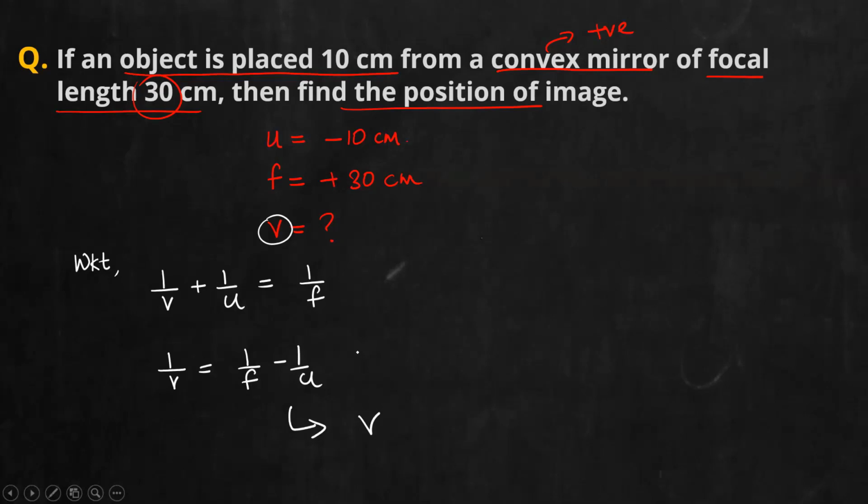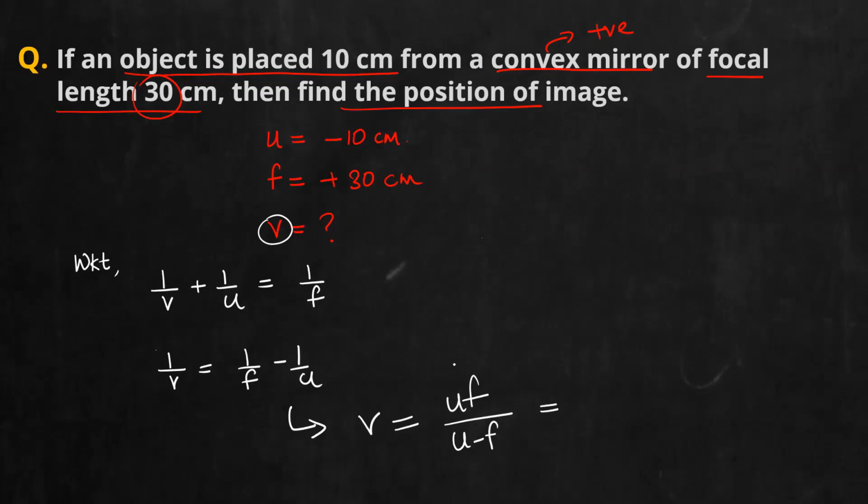But generally what I do advise is, as some of you may tend to forget to take the reciprocal afterwards, I will directly write v. And if I directly write v, it will be u f by u minus f. So this is an equation you can directly write if you think that you may forget to take the reciprocal. Again, I'm saying any method you can follow; you can take the LCM there, then do it. But generally, I will stick to this method. So from this equation, I'm directly writing v is equal to u f by u minus f.